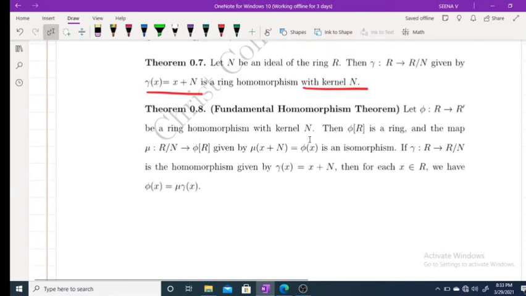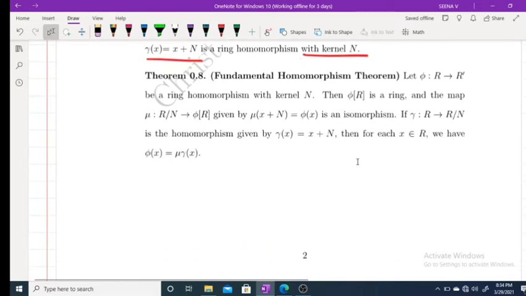Now the next one, the fundamental homomorphism theorem. Let phi from R to R' be a ring homomorphism with kernel n. Then phi of R is a ring, and the map mu from R/n to phi of R given by mu of x plus n equals phi of x is an isomorphism. Also, if gamma from R to R/n is the homomorphism given by gamma of x equals x plus n, then for each x belongs to R, we have phi of x equals mu of gamma of x.